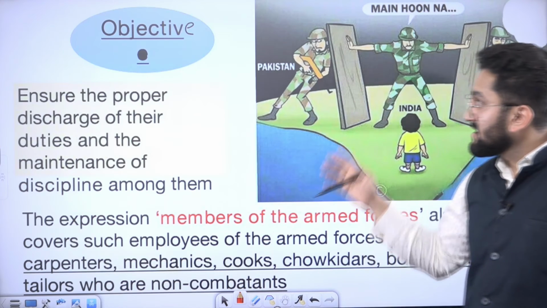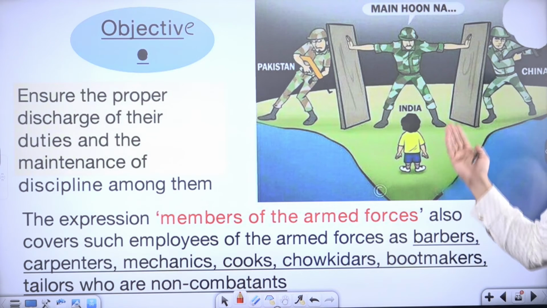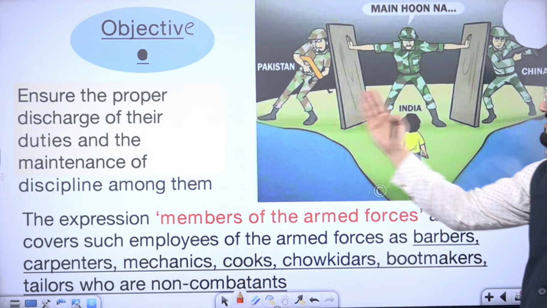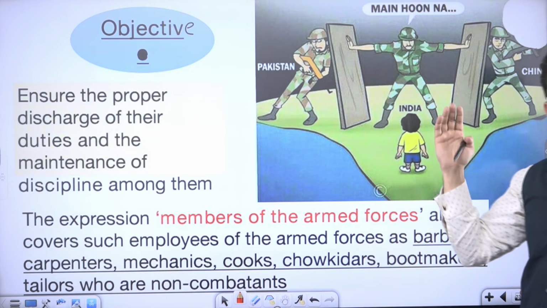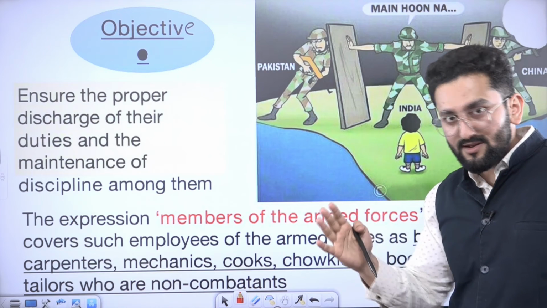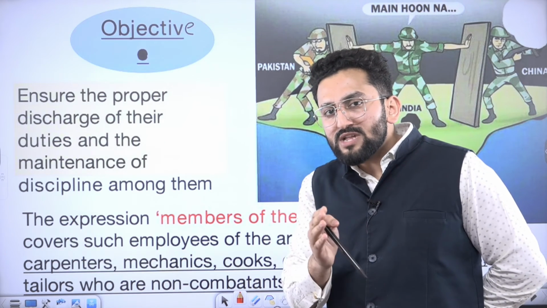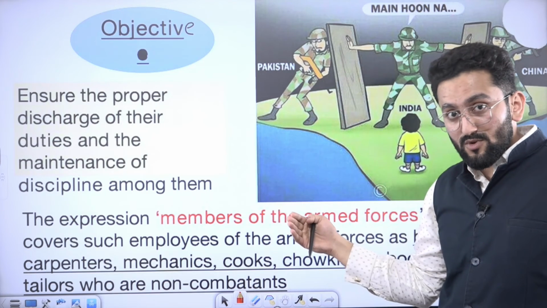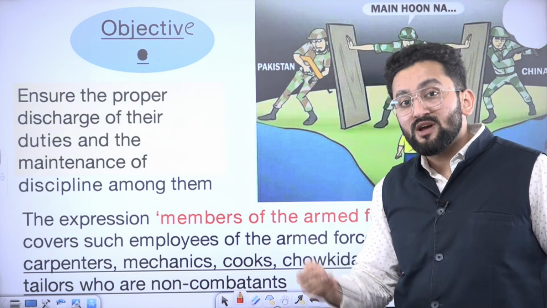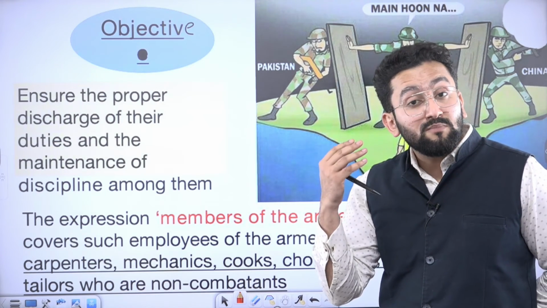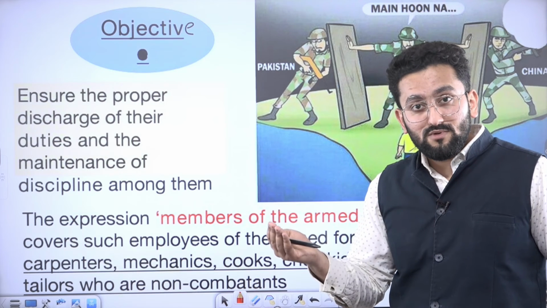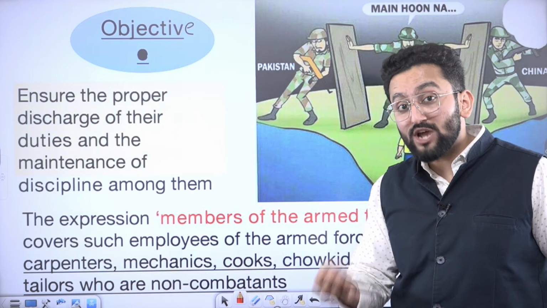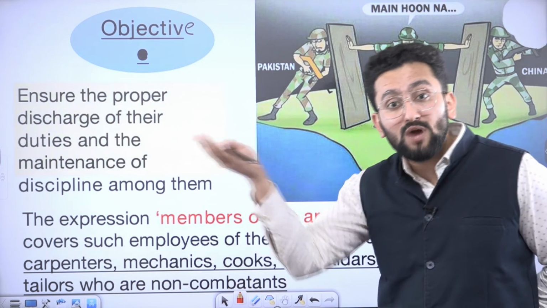And why is this made? Take this example. This is the Indian Army, the Indian Defence Forces. Here you have Pakistan, here you have China, and here they are standing strong, rock solid, main hoon na, right? Now, do you think if right to strike is allowed to the army people, if right to form association, right to engage with media freely is allowed to army people, it could create a lot of problems? If the army is on strike, what is going to happen to the security of India?